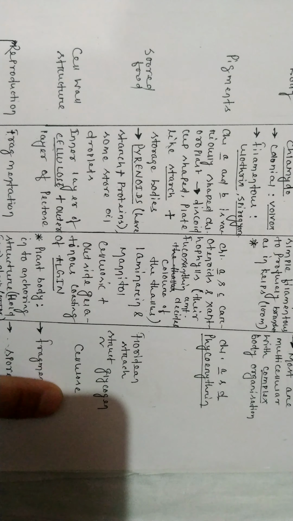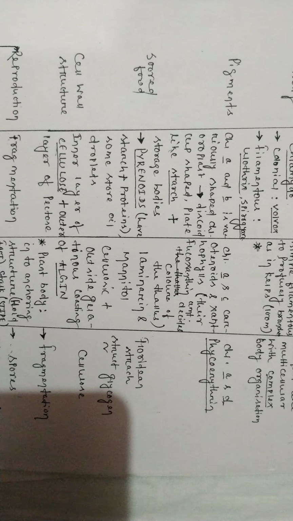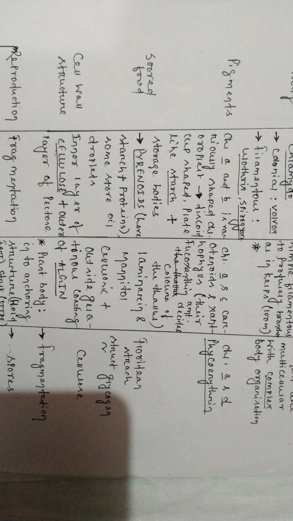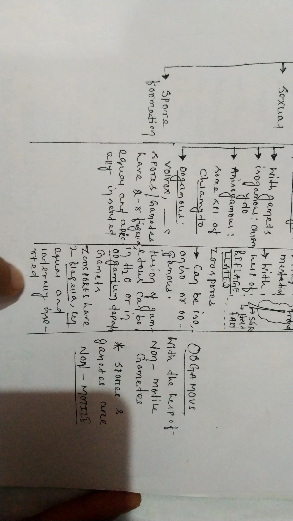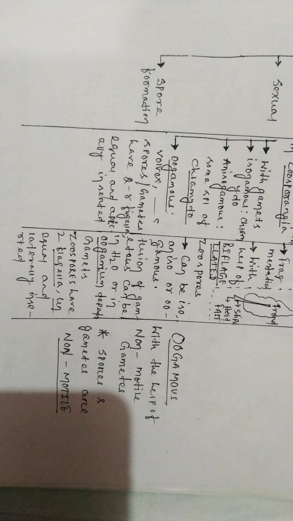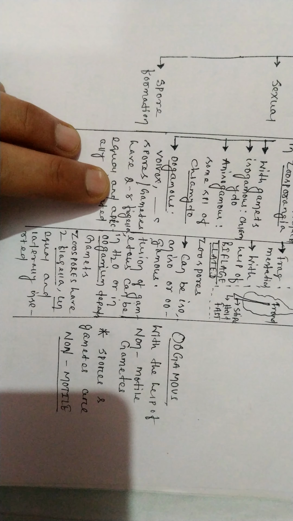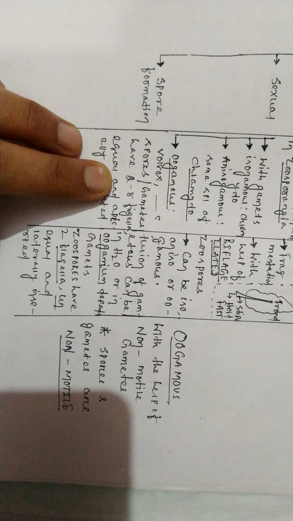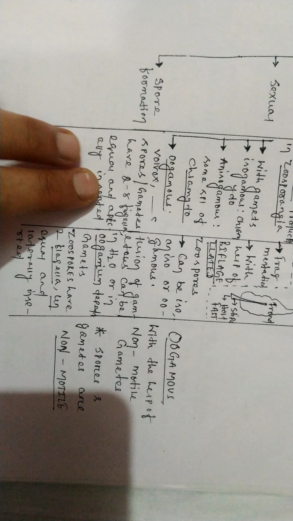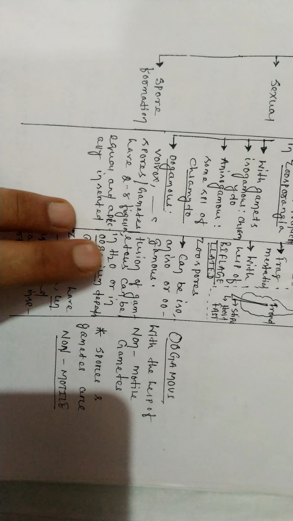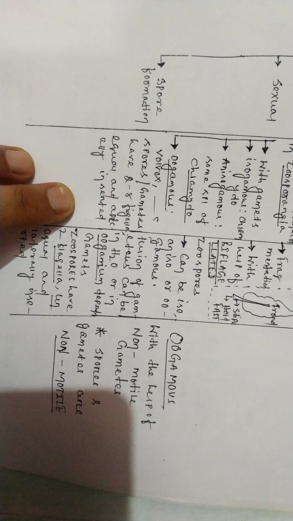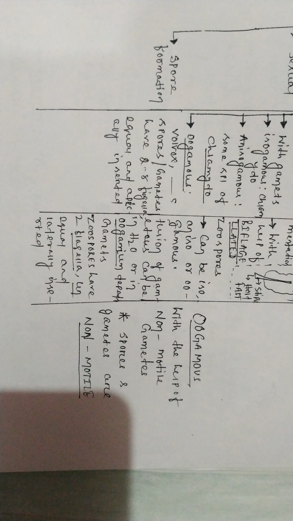When you talk about reproduction, fragmentation is done in all three types of algae, as well as vegetative reproduction. Sexual reproduction is done by isogamous, anisogamous or oogamous methods, that is, they produce gametes. They also produce spores in all three types. They have proper types of reproduction, like proper oogamy, isogamy or anisogamy. Is it clear to you all? Okay.